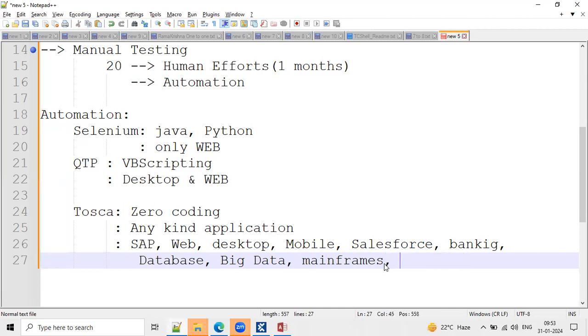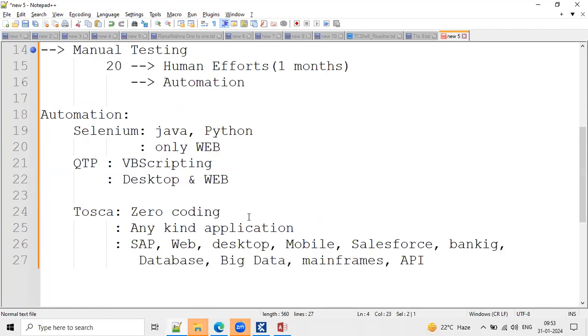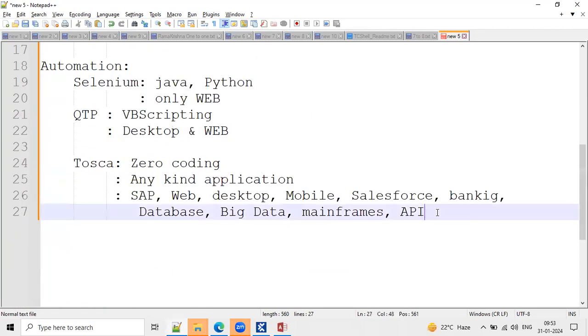We can automate API testing as well. That is the reason I mentioned here, we are covering API testing as well. So API testing also we can achieve. Like this, the team can automate approximately 250 types of applications.